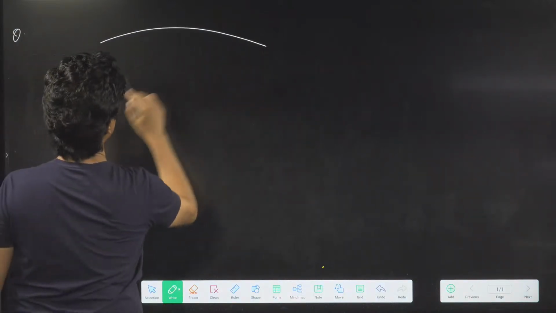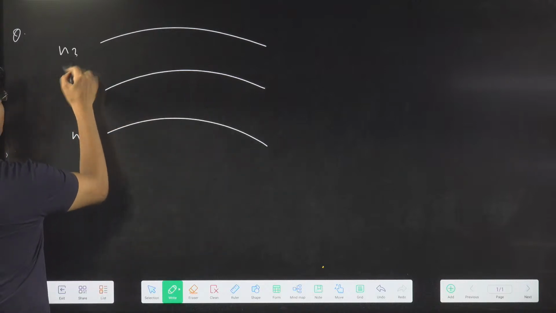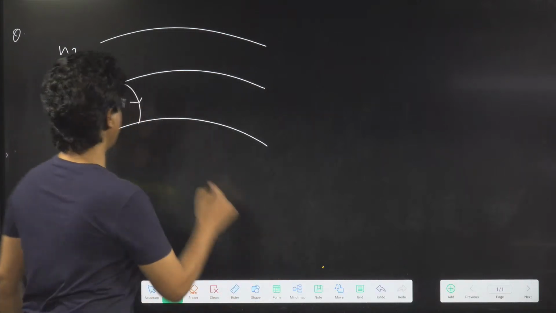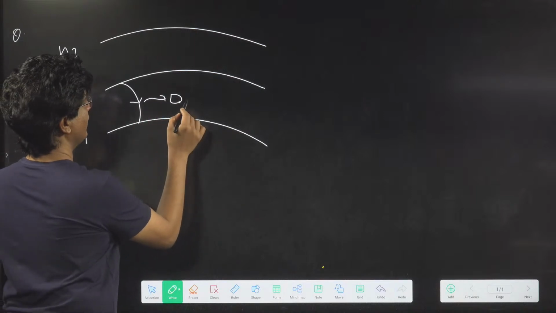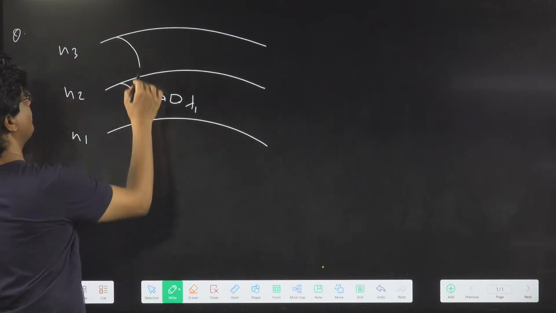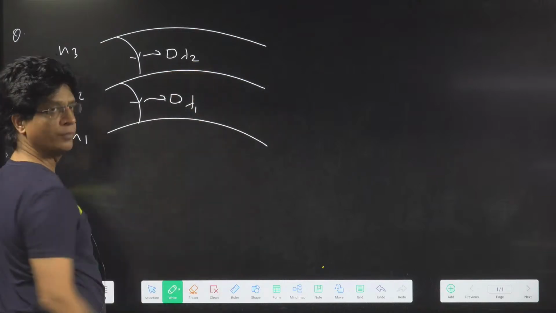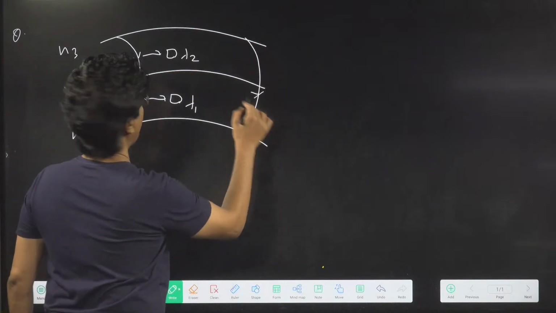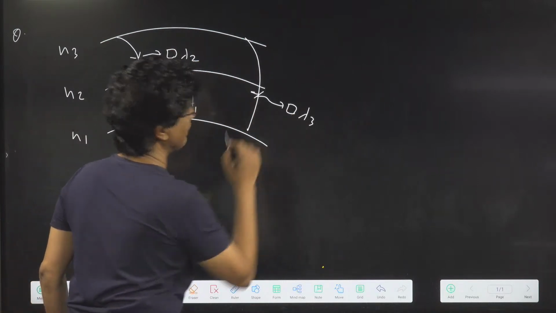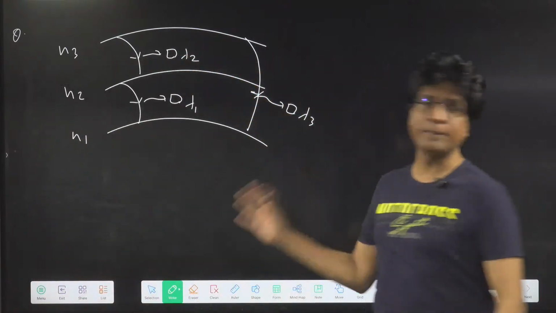See, if there is a transition of electron, this is orbit number n1, orbit number n2, and orbit number n3. If electron falls from n2 to n1, a photon will be emitted, and I'm assuming the wavelength of this photon is say lambda 1. And if it falls from n3 to n2, again a photon will be emitted of say lambda 2. And if electron falls from orbit number n3 to n1, again a photon will be emitted and its wavelength will be say lambda 3. Can you find out the relationship between lambda 1, lambda 2 and lambda 3?